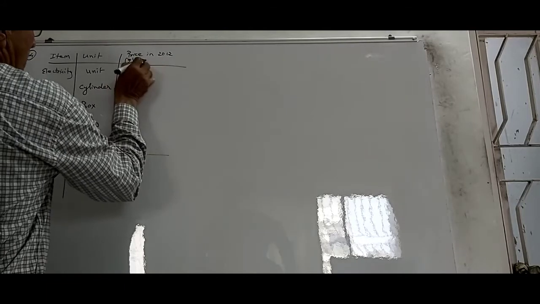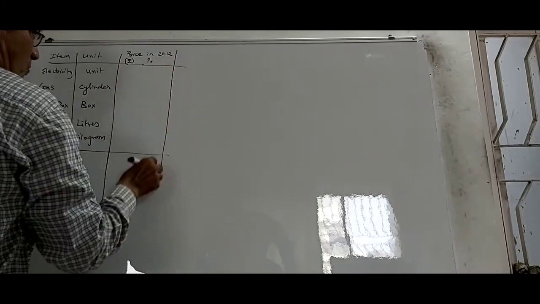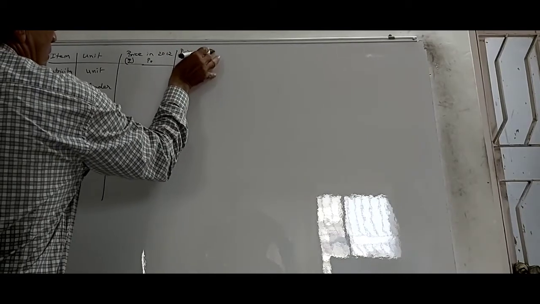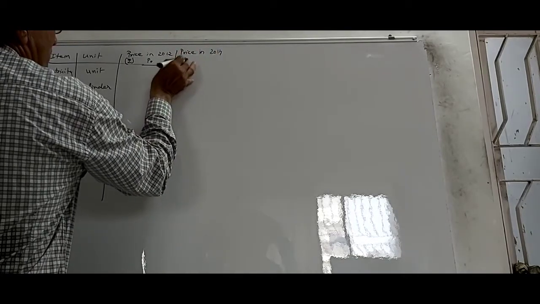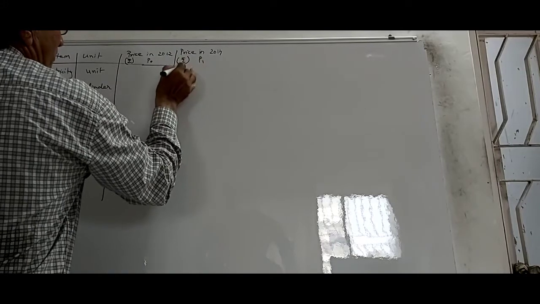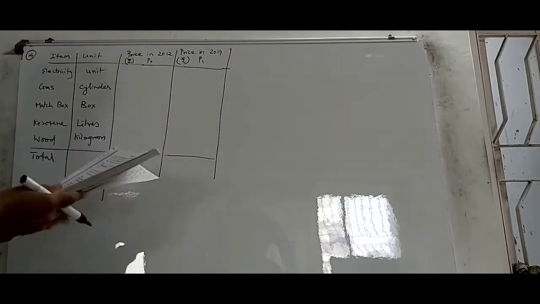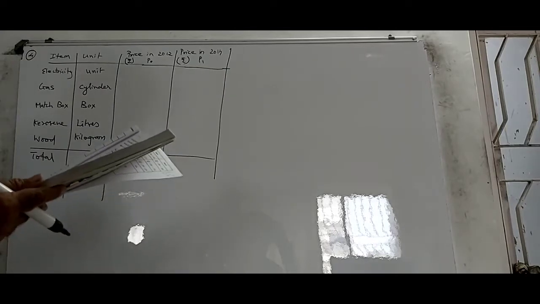Let us take this as the fixed year, 2012, and price in 2014 in rupees. Let's take this as P1.